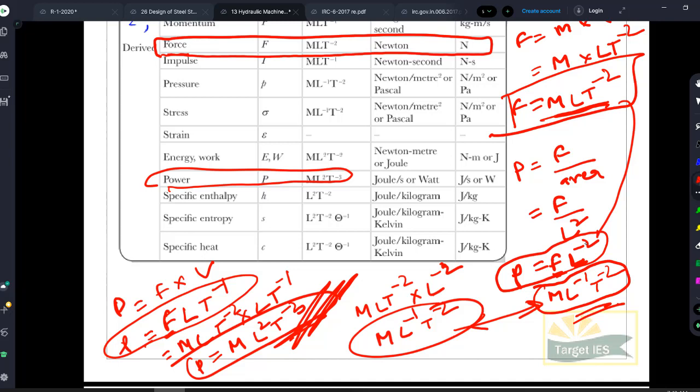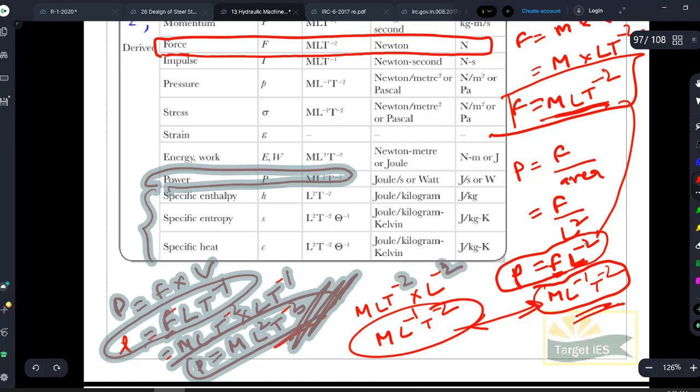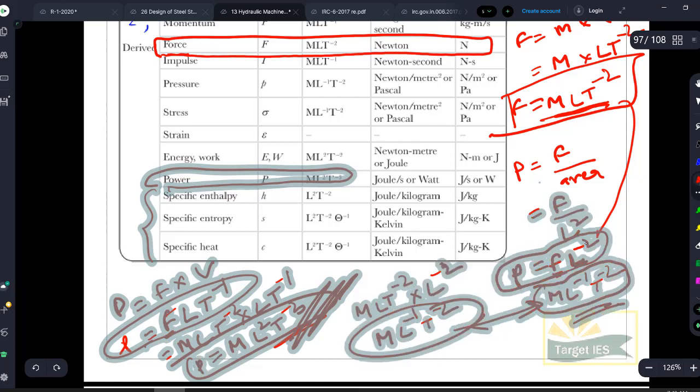Similarly, specific enthalpy, specific entropy, specific heat. Mostly if you are from mechanical engineering, you will be using these also, so remember them. Specific enthalpy, specific entropy, specific heat are very easy, not at all a problem. Even for civil engineering students, I will explain in just 5 seconds. Just give me a second. What are the dimensions for energy first of all?